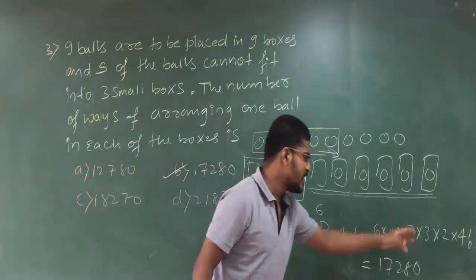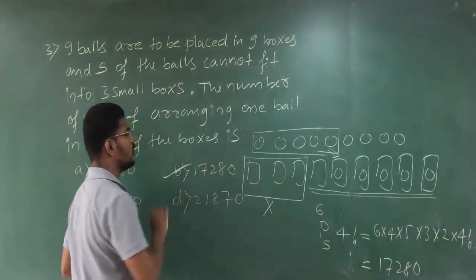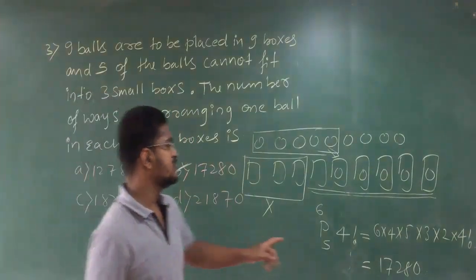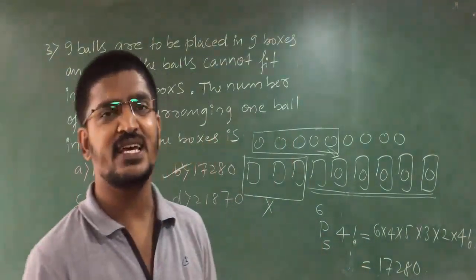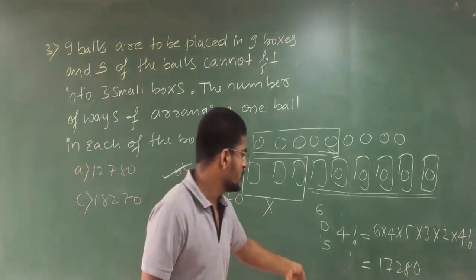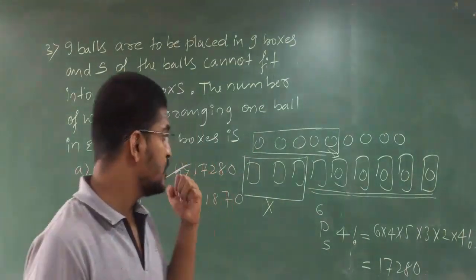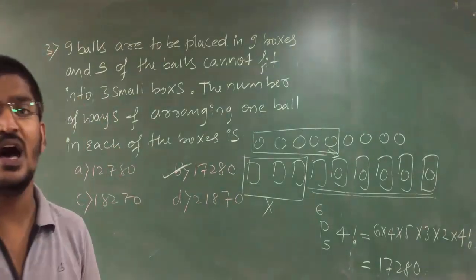So you simplify this, you are going to get 17280. Therefore 17280 is your answer. By simplifying this, you will get 17280. 6 into 4 into 3 into 2 into 1 factorial, 1 is cancelled. So into 4 factorial means you will get 17280. That is what your answer.